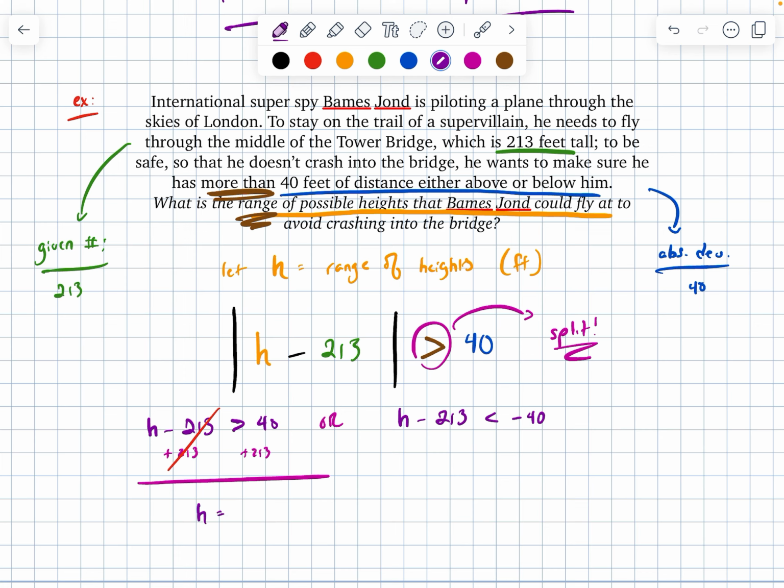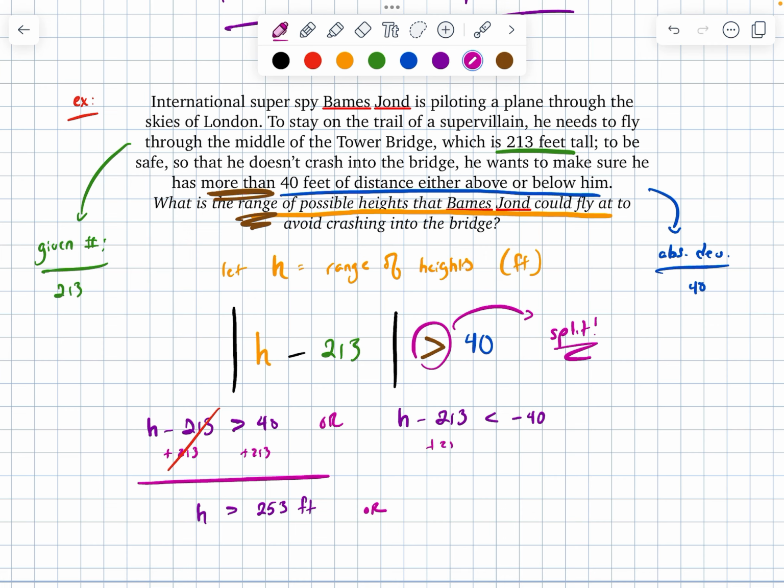On the left, if I add 213, I would get that h is, not equal to, sorry, greater than 253, and I'll include my unit of feet.